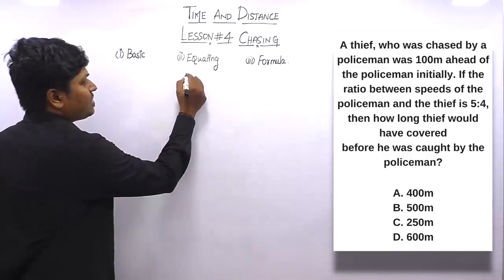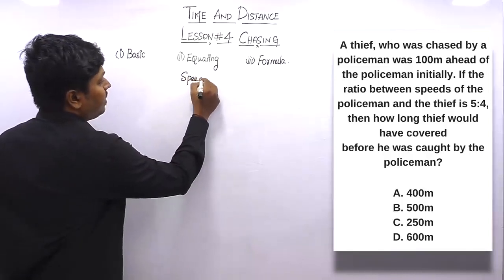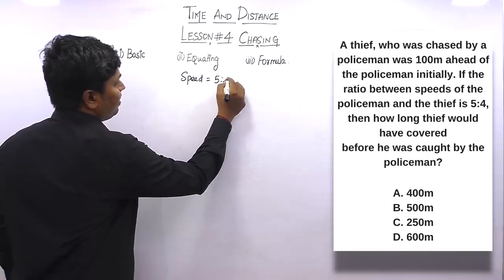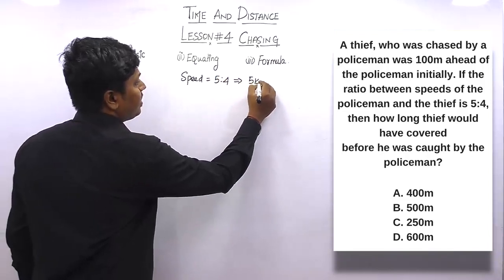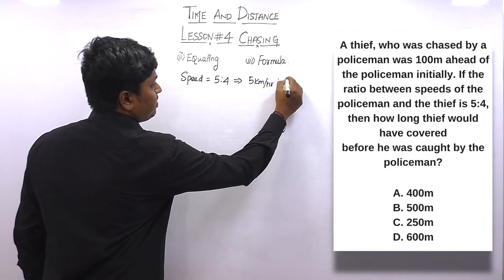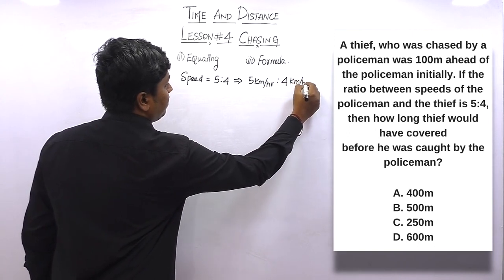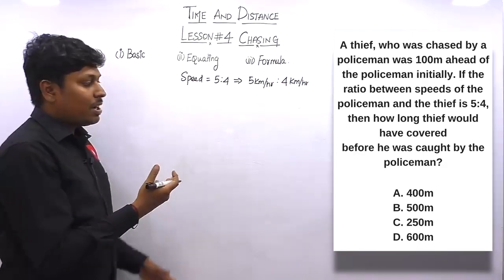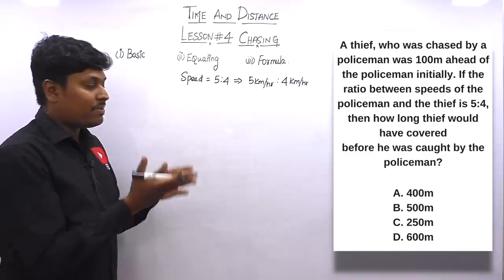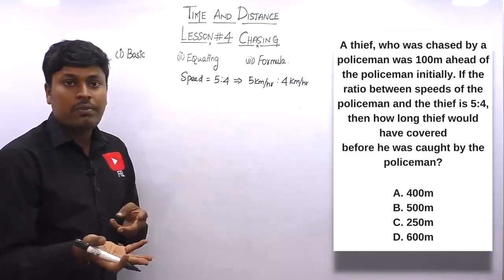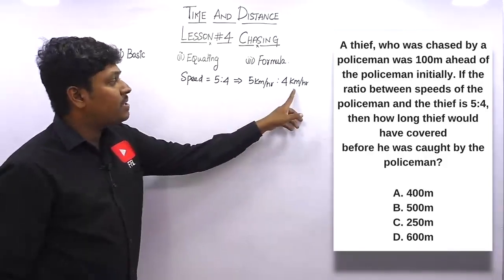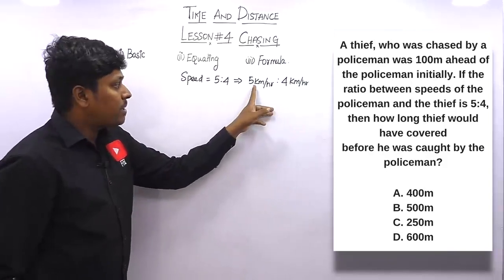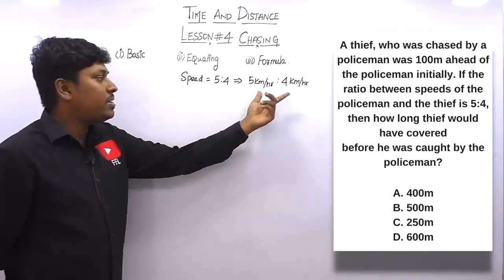It's easy, right? If the speed is given in terms of ratio, that is 5:4, we can take this as 5 km per hour policeman speed and 4 km per hour thief speed. You don't need to be confused by seeing the values in a ratio. They have given the speeds in a ratio 5:4. So let me take the thief's speed as 4 km per hour and the policeman's speed as 5 km per hour. Now the ratio is 5:4.